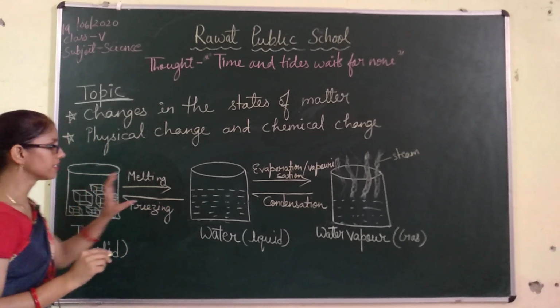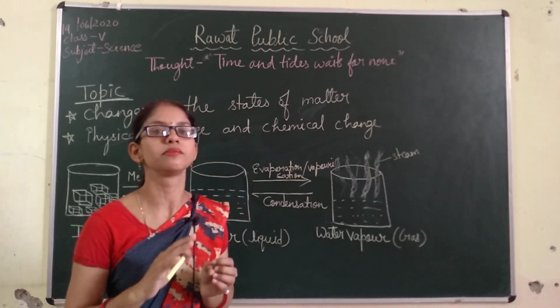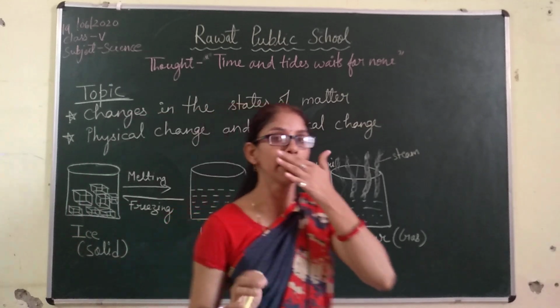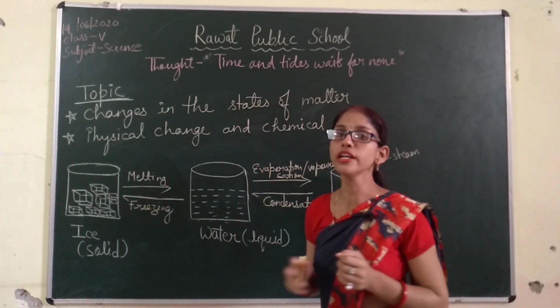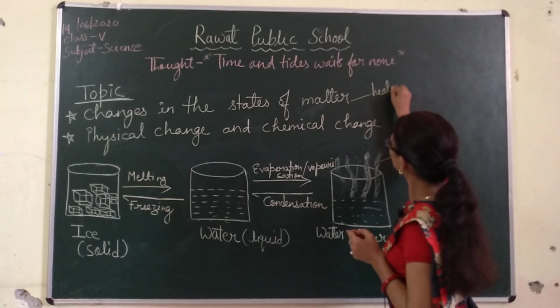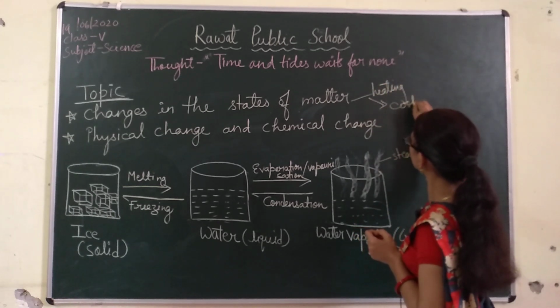So solid, liquid and gases are all interconvertible to each other. These states of matter can be changed from one form to another on heating and cooling.